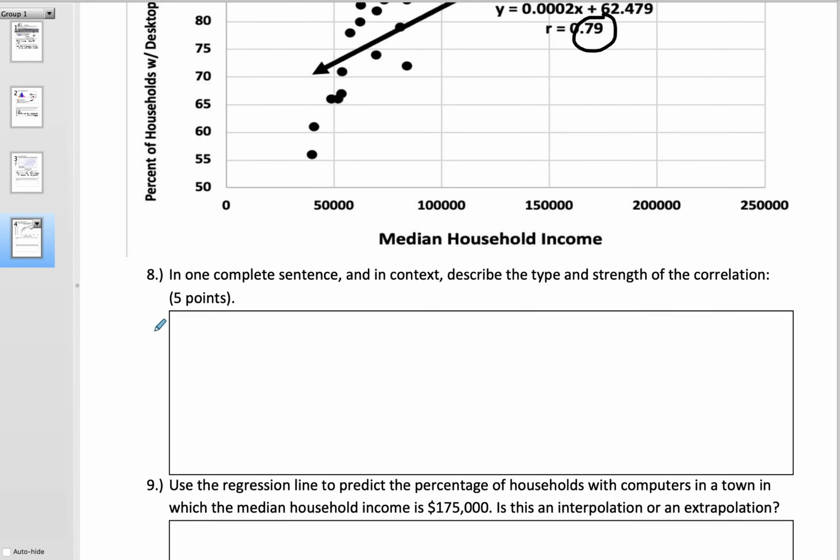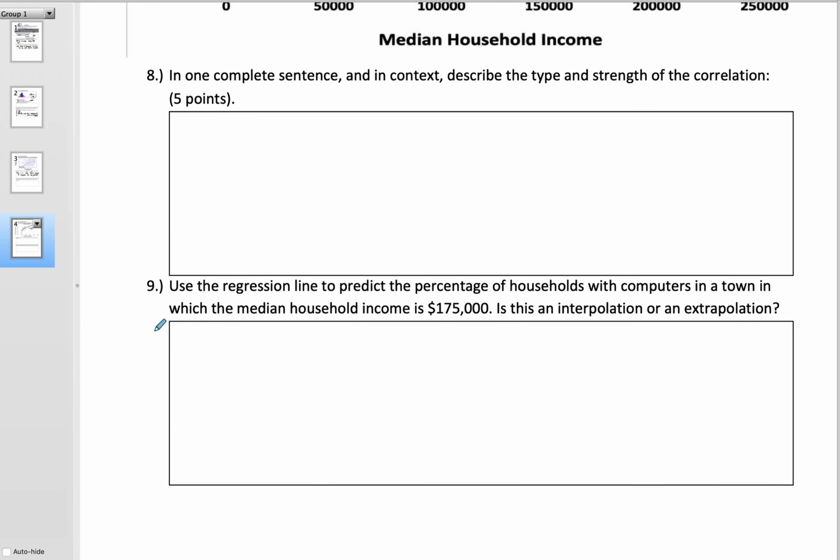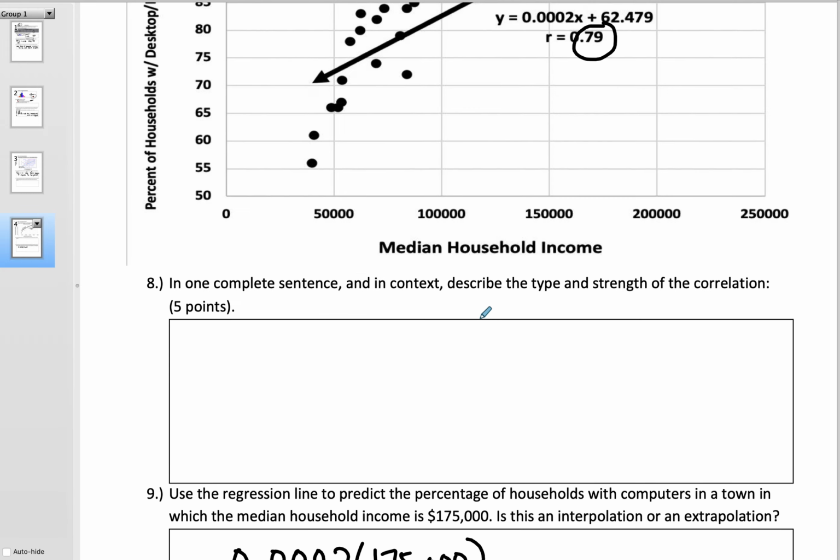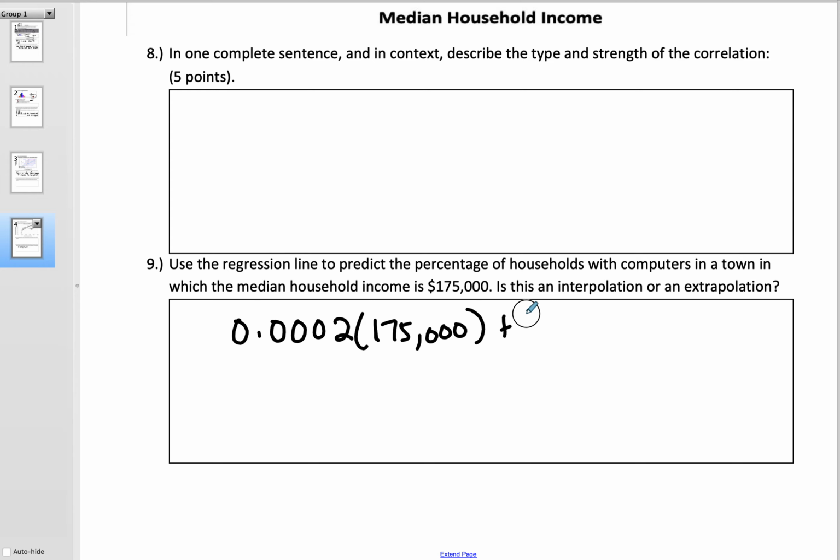Now, in terms of the regression line, you're supposed to use the formula, folks. Let's take a look. So we're supposed to go 0.002, now we plug in the 175,000, plus 62.479. Now, if you have Google, you can do this.